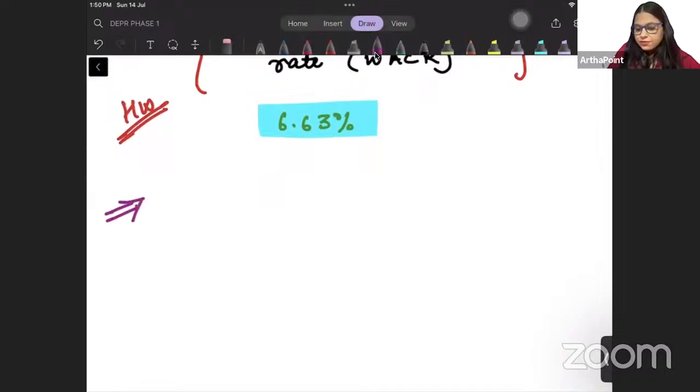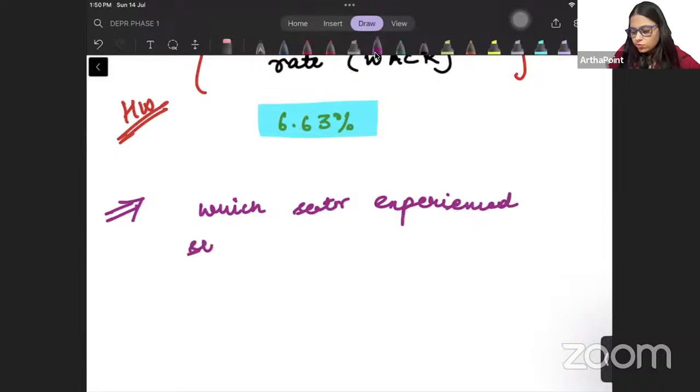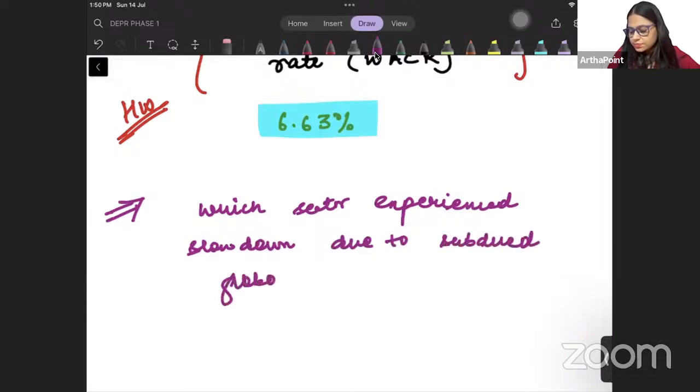Next part. Which sector experienced slowdown due to subdued global demand? ऐसा कौन सा सेक्टर है which is the sector which saw a slowdown, right, during 2024 because there was less demand of it?